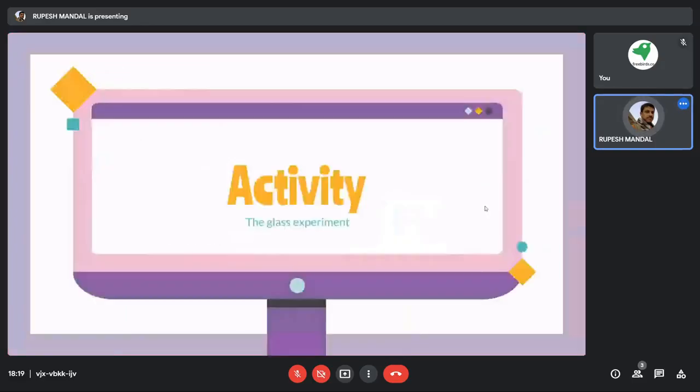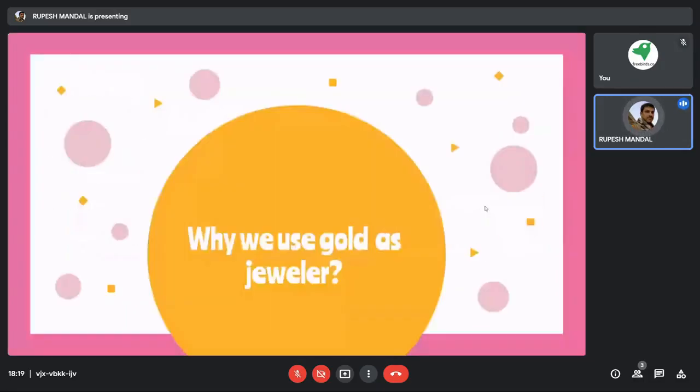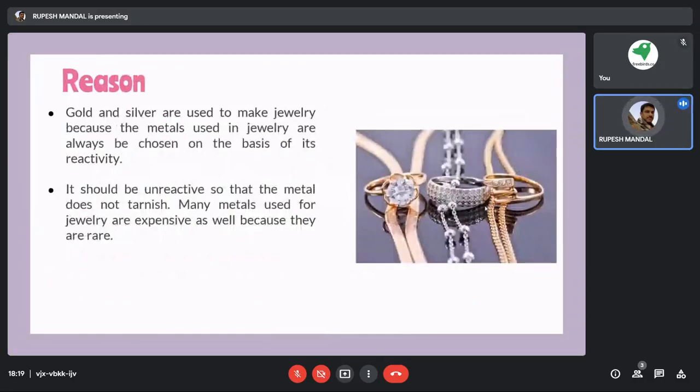If you remember the reactivity series, gold and silver are the least reactive metals that we know. Almost most people wear gold ornaments or jewelry. Why are these considered ornaments? Because these are least reactive.